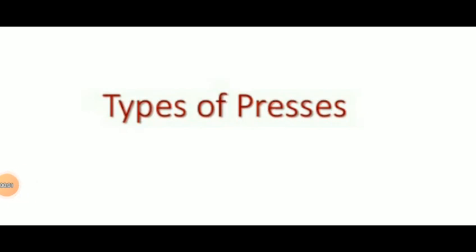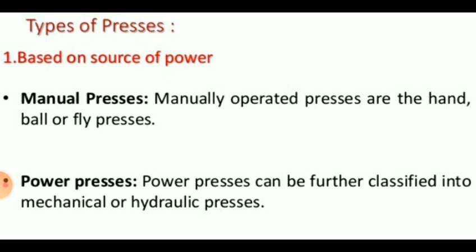Good morning. Today we will discuss the types of presses. So we will discuss the types of presses on the basis of classification of presses. Presses are classified in various ways. They may be classified according to first, source of power, second, method of actuation of the ram or slide, third, number of slides, fourth, type of frame, and fifth category is the type of work for which the press has been designed.